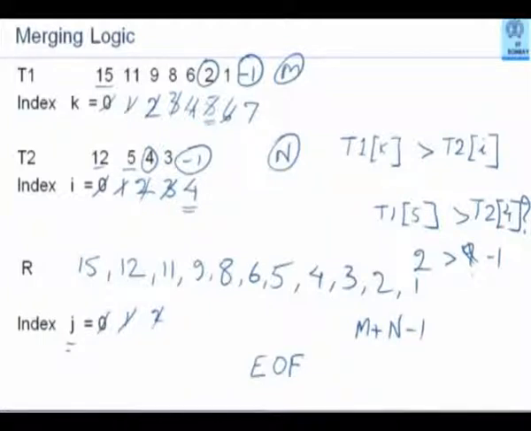Suppose the arrays were sorted not in descending order, but in ascending order. Will -1 work at the end? No. Suppose these two files T1 and T2 were sorted in ascending order, and I want to create R in ascending order naturally. It won't work.